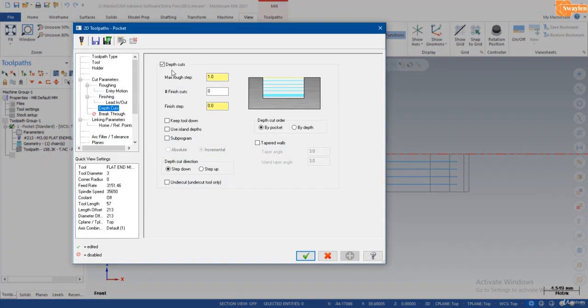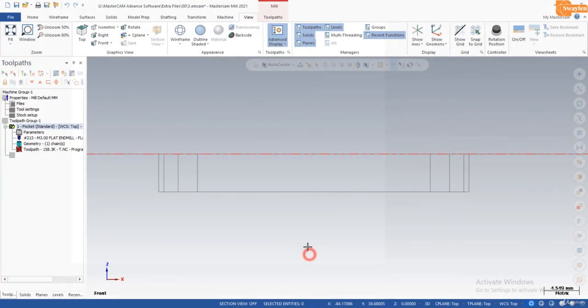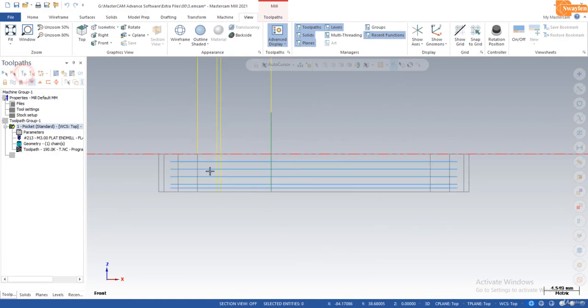So this is your depth of cut option: your roughing step and finish step, like with 0.5 value and 2 cuts available. I will click OK and regenerate. You will see with 0.5 value 2 cuts and another is 1 cut. So this is your depth of cut.